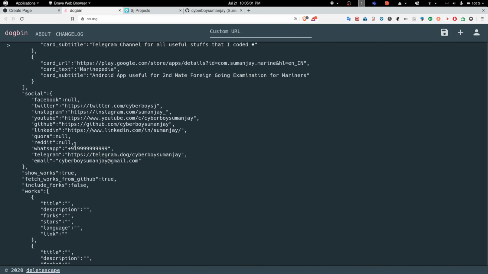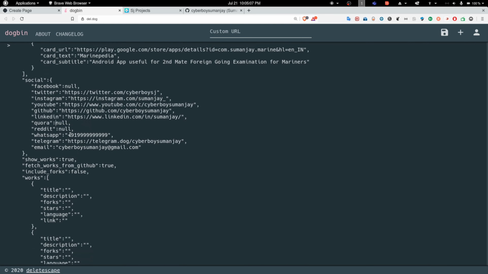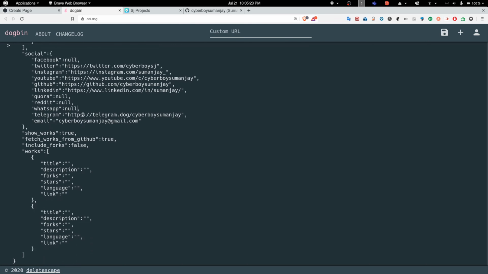This is very good, and if you want to add something else, you can just add your links here. I don't want to show anything, so I will get rid of WhatsApp also. And remember, guys, if you put your WhatsApp mobile number, it will be publicly available on your portfolio and everyone will be able to access your number, so do it only if you want. Okay, now I am comfortable with all the links.